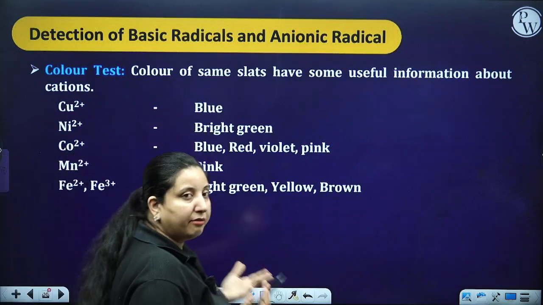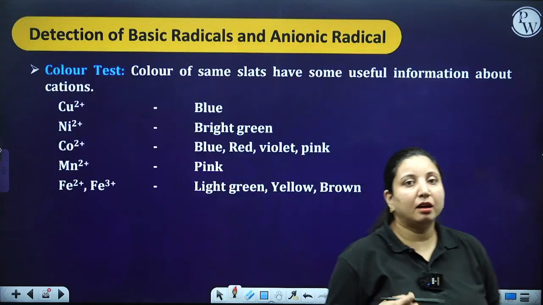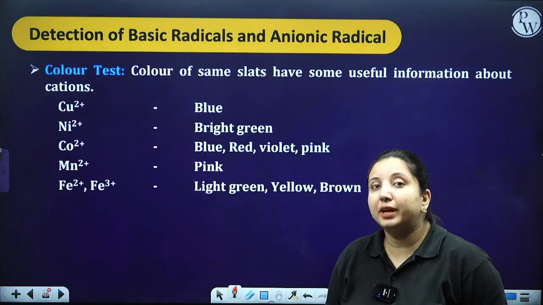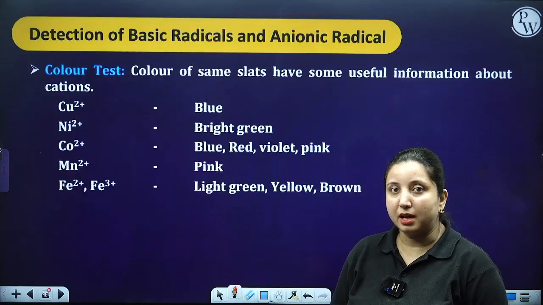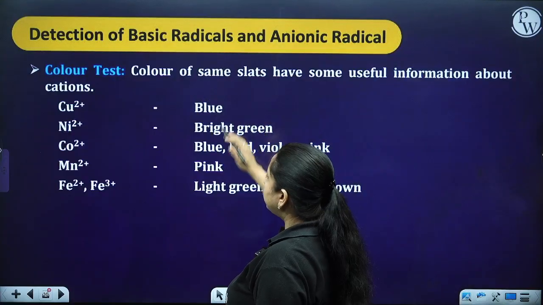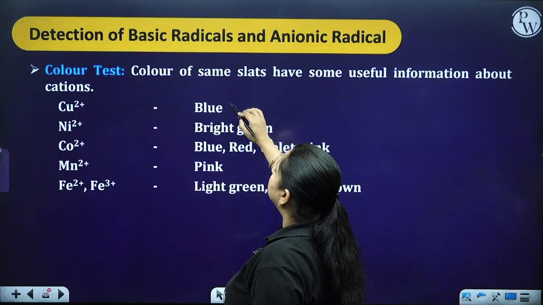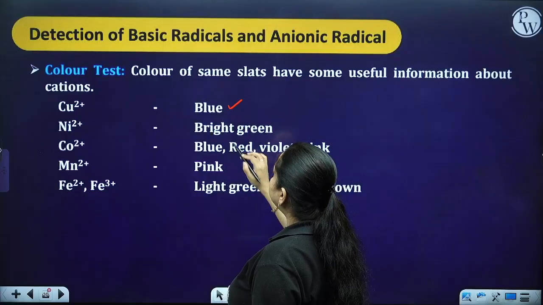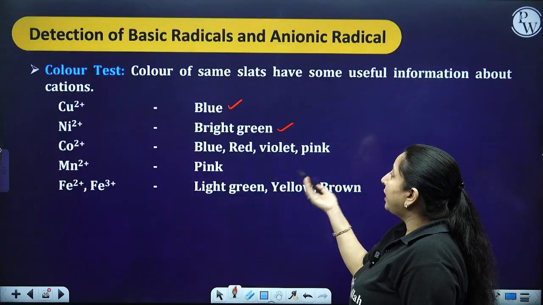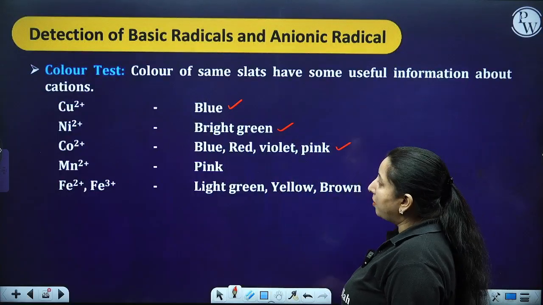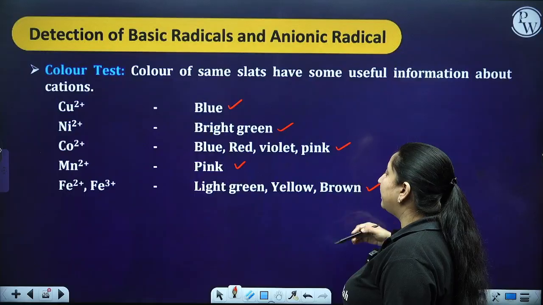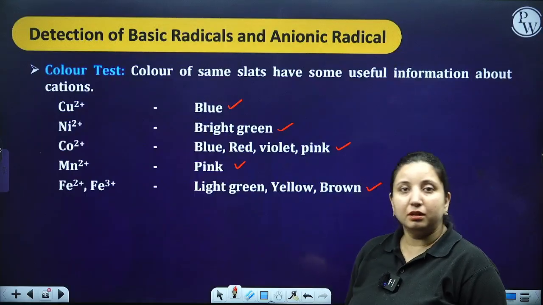Color test. Whenever you have any particular salt, you are just going to look at what color it has. If it is blue in color, these are basically colored salts I have kept, copper. If bright green color is there, nickel. If it is blue, red or violet or pink, it could be cobalt, pink, manganese. Iron is going to be light green or yellow or brown in color.